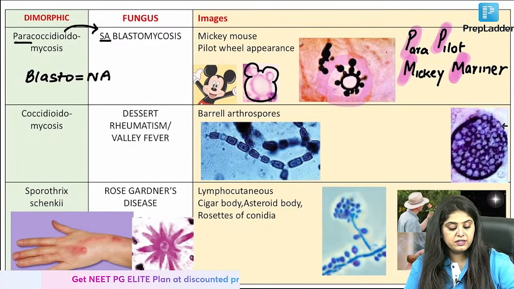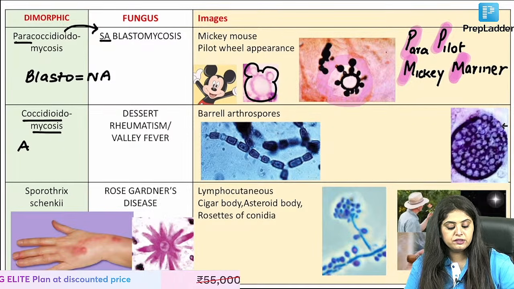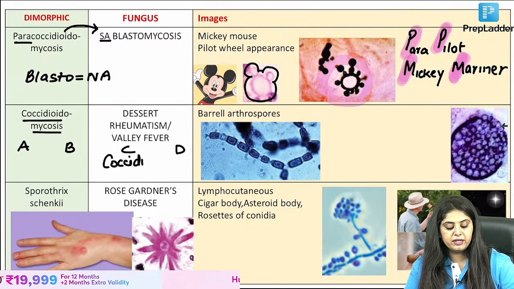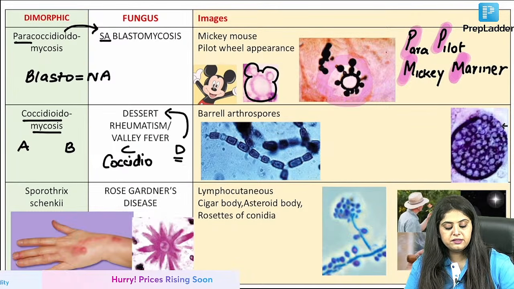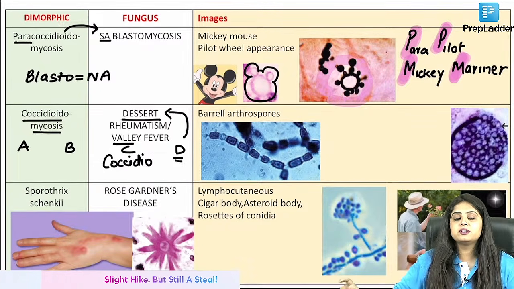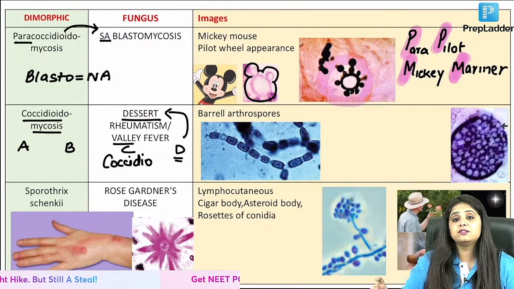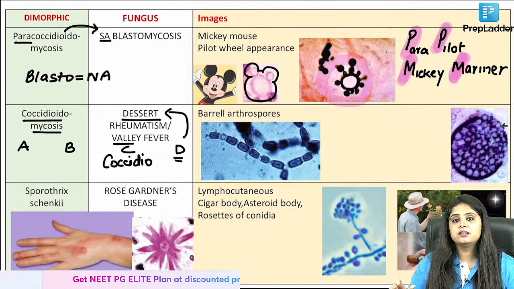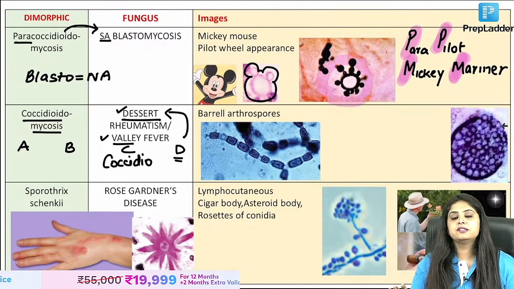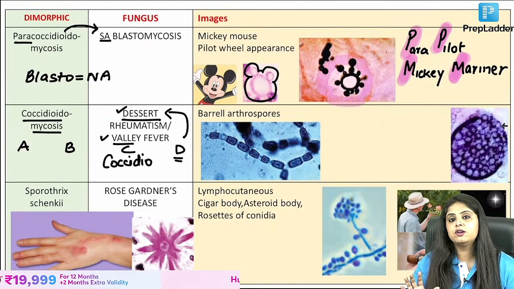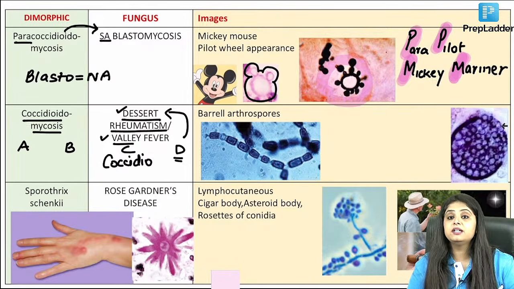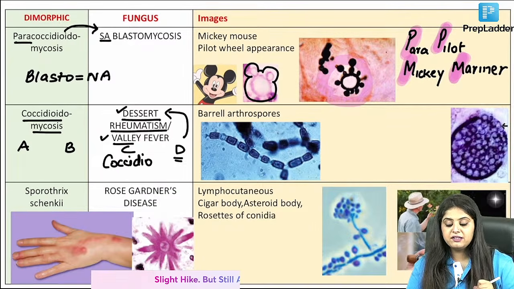Coming to the next, remove the para word. Coccidioidomycosis. Please note, in coccidioidomycosis, it is also known as desert rheumatism, desert valley rheumatism. Desert is understood. History will be of a patient living in the United States of America in the Arizona desert, California valley, some valley or some desert, mostly a USA patient, because the dimorphic fungus is very commonly seen there. So desert history, and rheumatism means that joint involvement will be there. So desert rheumatism I have understood.